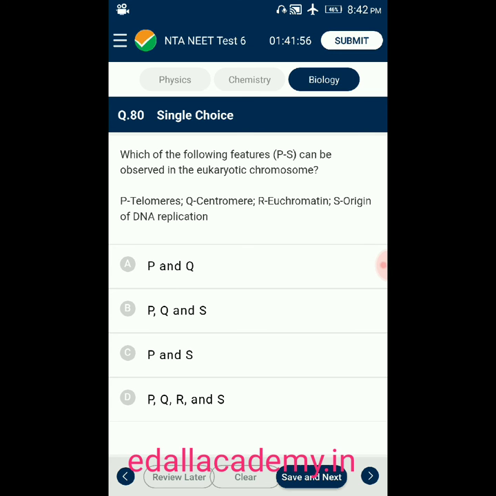Question number 80. Which of the following features from P to S can be observed in eukaryotic chromosome? P, telomeres. Q, centromere. R, euchromatin. S, origin of DNA replication. Option A, P and Q. Option B, P, Q and S. Option C, P and S. Option D, P, Q, R and S. The answer is P, Q, R and S can be observed in the eukaryotic chromosome. Telomere, centromere, euchromatin, origin of DNA replication, all are present. So the correct option is D.